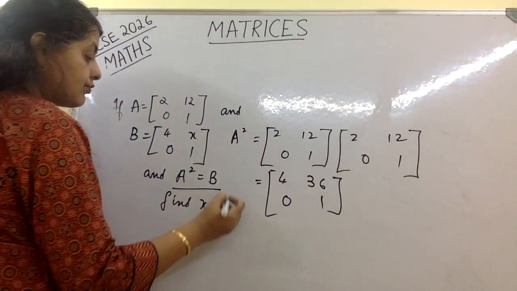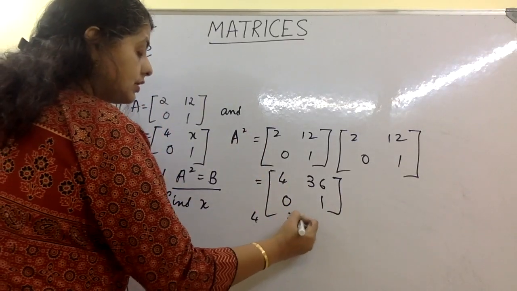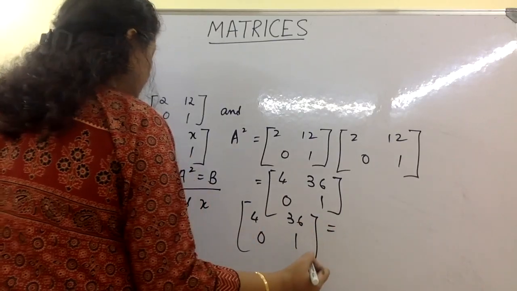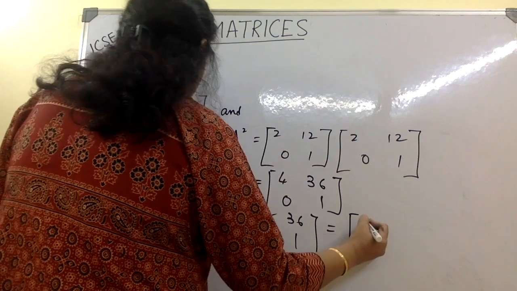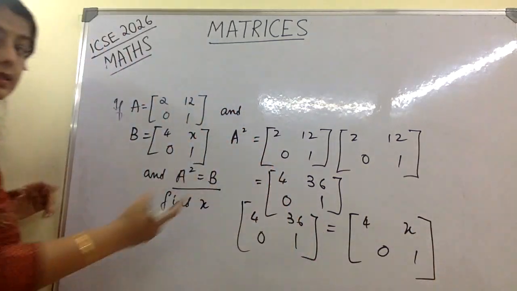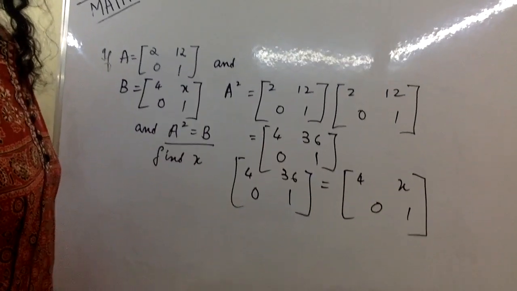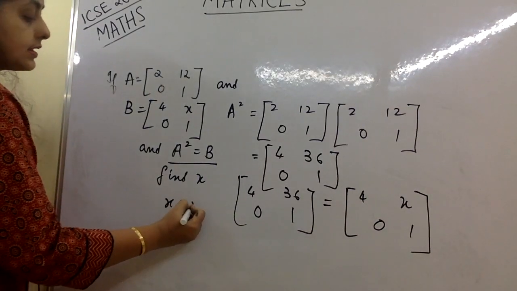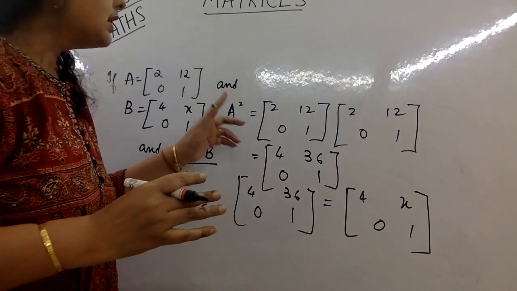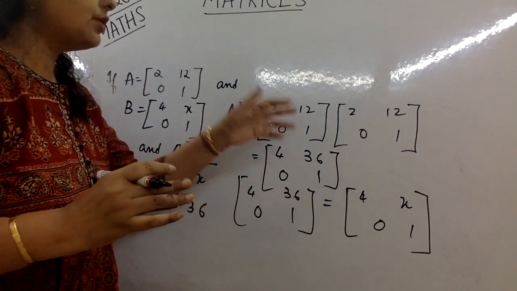Now this A square is equal to B, so 4, 36, 0, 1. The remaining part is easy, there is nothing much special. So 4, x, 0 and 1. We can clearly see that our sum is going correct. So the value of x is 36. A simple question, but still it goes wrong when you write A square as 4, 144, 0 and 1.